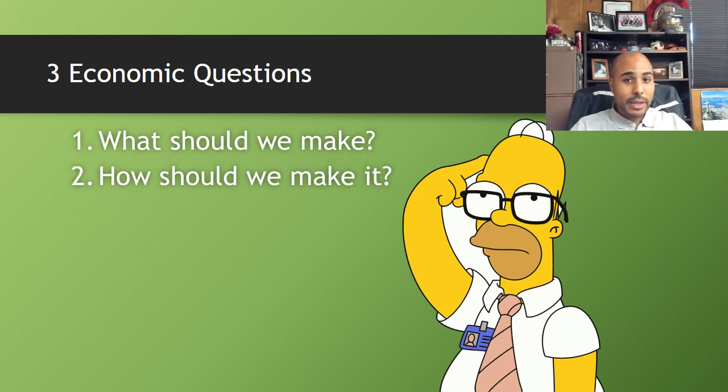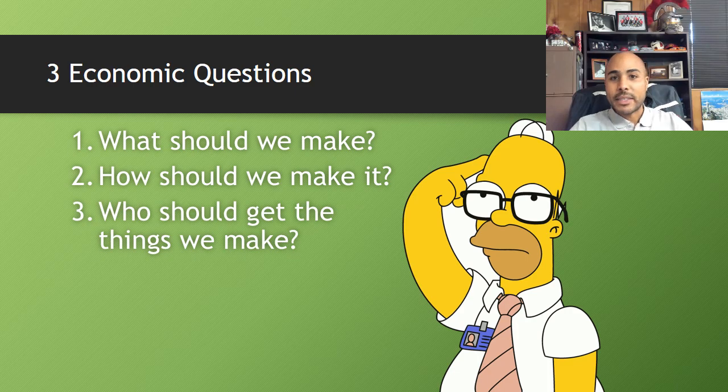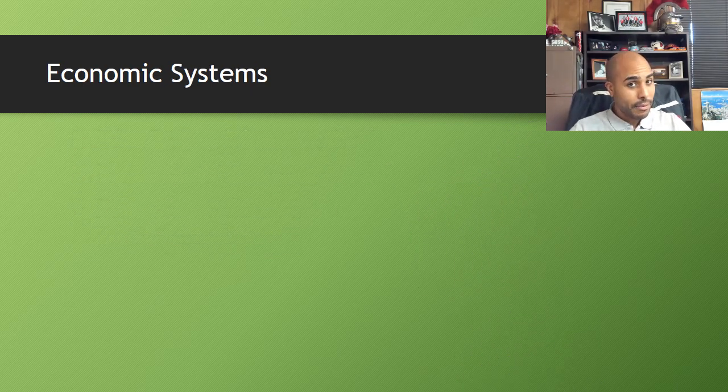And then the last thing we have to decide is, once we've made stuff, who gets it? So once we've produced all the things we want to produce, we have to have a mechanism for distributing those things. And so all together, these are the three basic economic questions. What to make, how to make it, and who gets it. Remember that the way a society answers those questions tells us what kind of economic system they have.